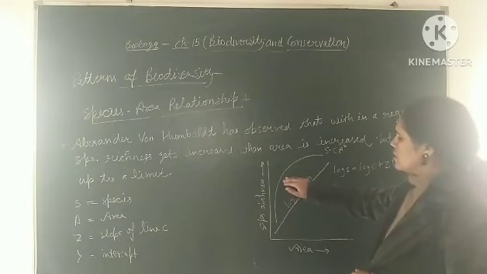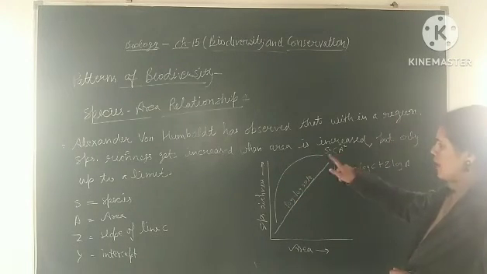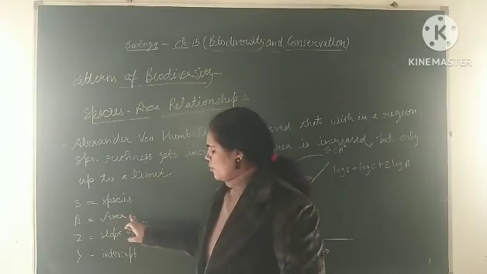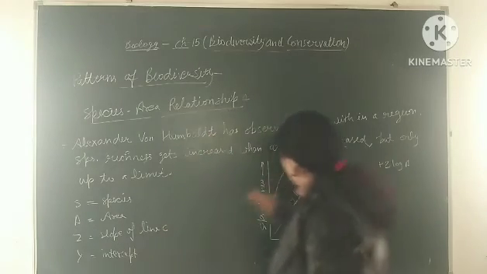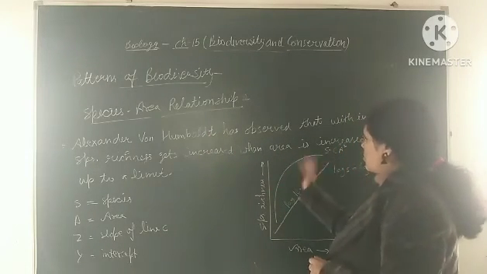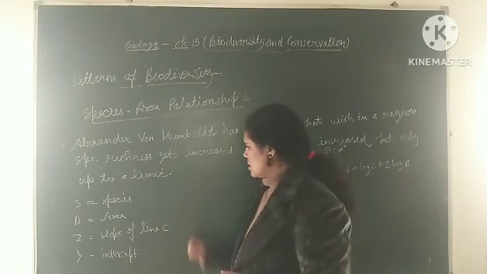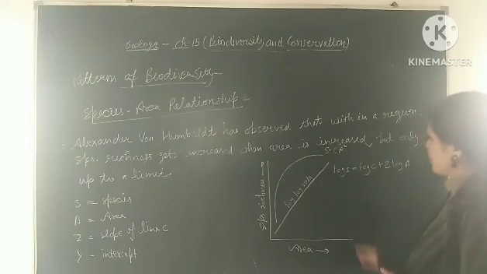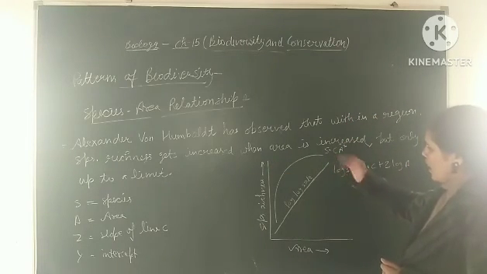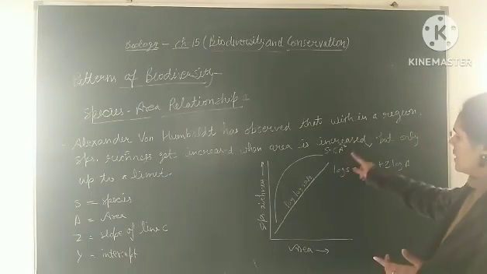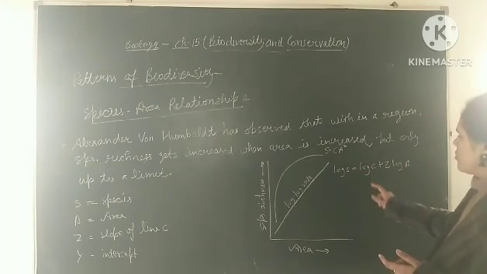Now there is a slope. So they gave a formula, S = CA^Z, where S is the species richness, A is the area, Z is the slope of the line, and C is the y-intercept. Now, they simplify this formula into a single straight line. After taking log, they convert this formula into log S = log C plus